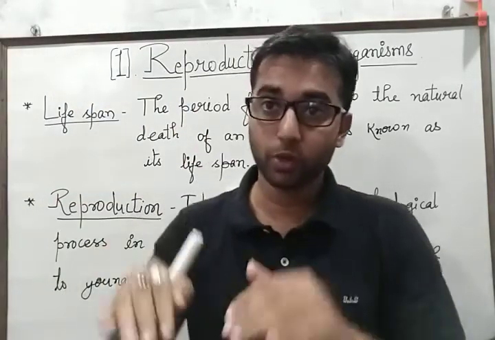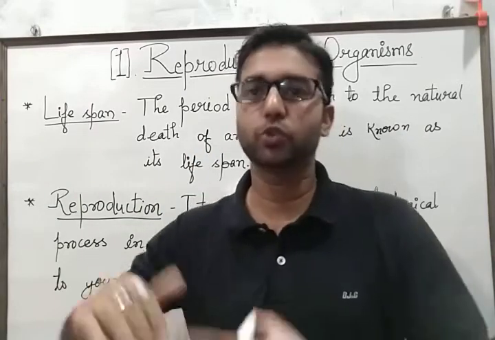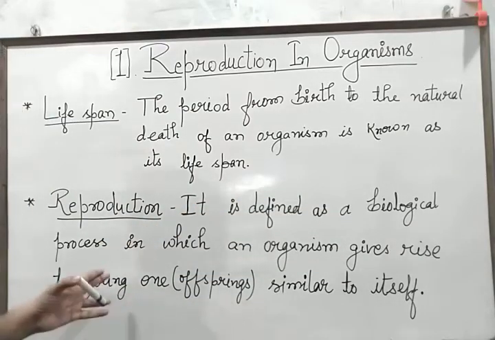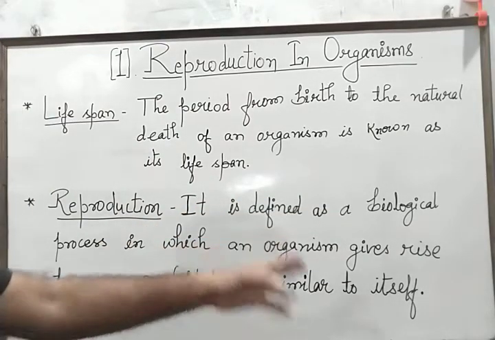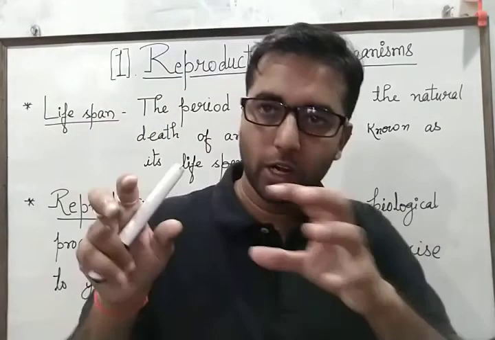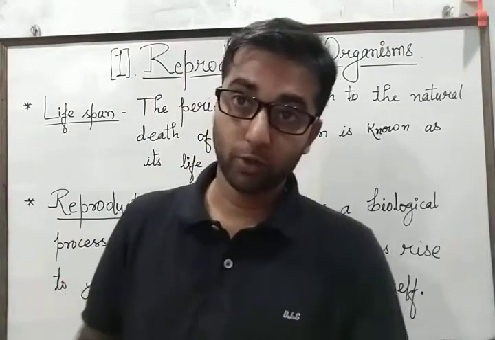Now, what is reproduction? Reproduction: re means again, production means to produce. So, it is defined as a biological process in which an organism gives rise to a young one, that is, an offspring, similar to itself. They may be similar in genotype or phenotype or both.